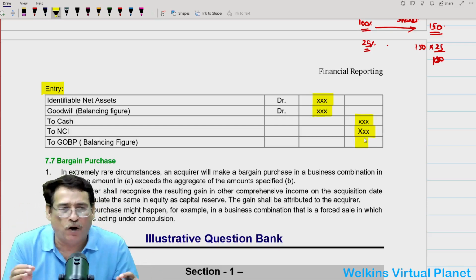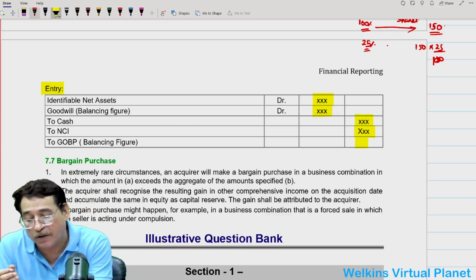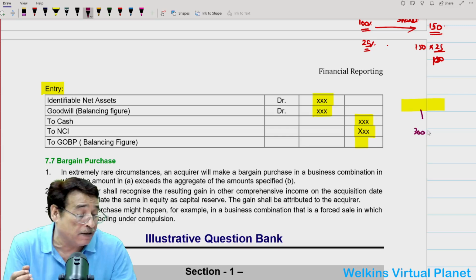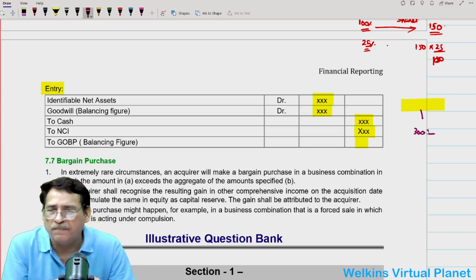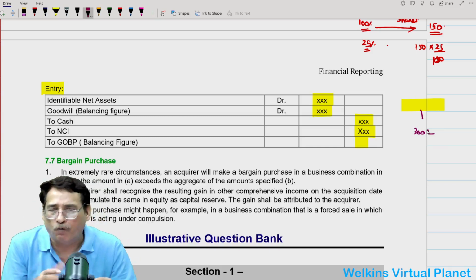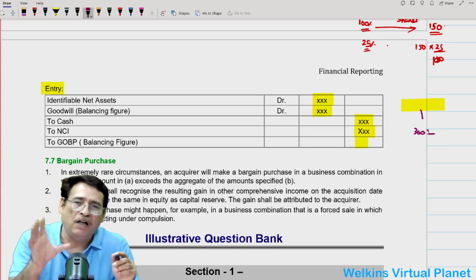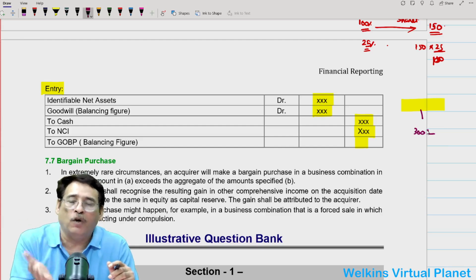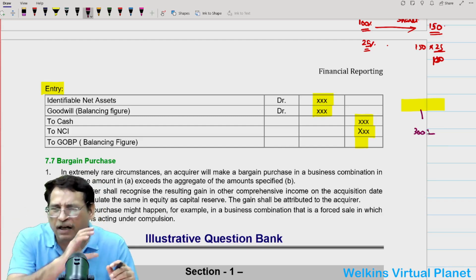Generally, in practical life, we won't come across gain on bargain purchase because, just presume for a while, you have a business and the net worth of your business is 300 lakhs, let us say. Would you sell your business at a price less than 300 lakhs to me? No. No sane party would act in this manner. So in practical life we would hardly come across bargain purchase. Bargain purchase means when instead of goodwill you are getting gain. Such a situation arises very seldom, and it never arises, honestly speaking.